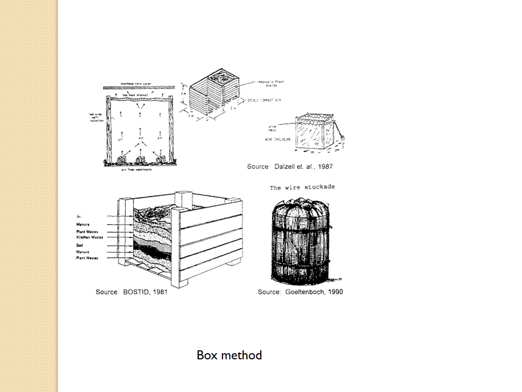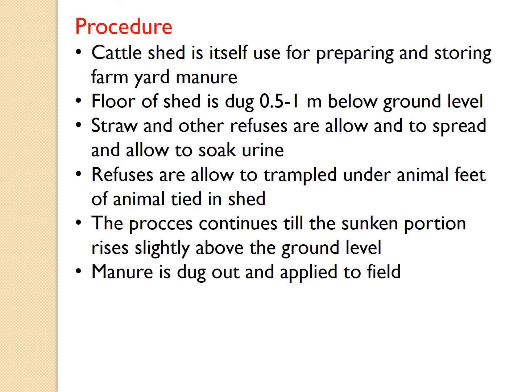Next is the box method. The cattle shed itself is used for preparing and storing FYM. The floor of the shed is dug about 0.5 to 1 meter below ground level, and the straw and other refuse are spread and allowed to soak urine. The refuse is trampled under the feet of animals in the shed. The process continues till the sunken portion rises slightly above the ground level and the manure is dug out and applied to the